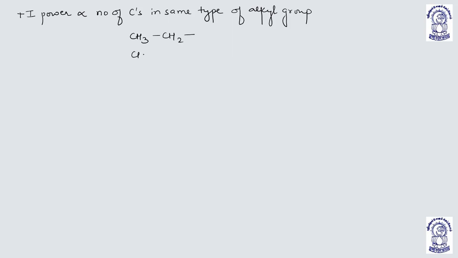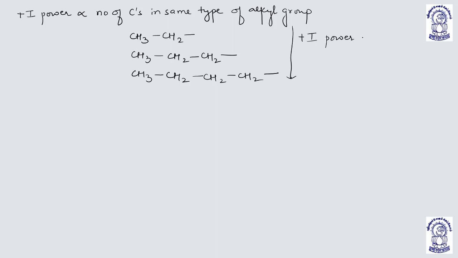Now we are taking primary carbon, but we are increasing the length of the carbon chain. So increasing the length of the same type of alkyl group chain, we will be getting the higher effect. That is plus I power in increasing order.